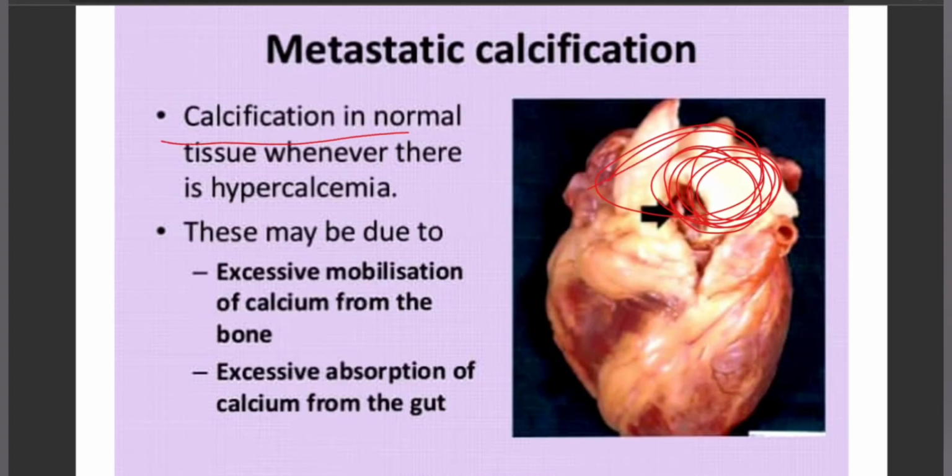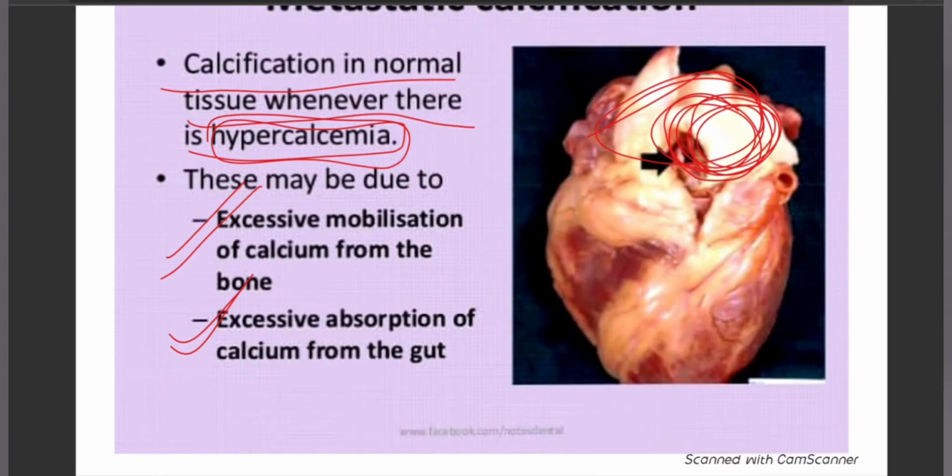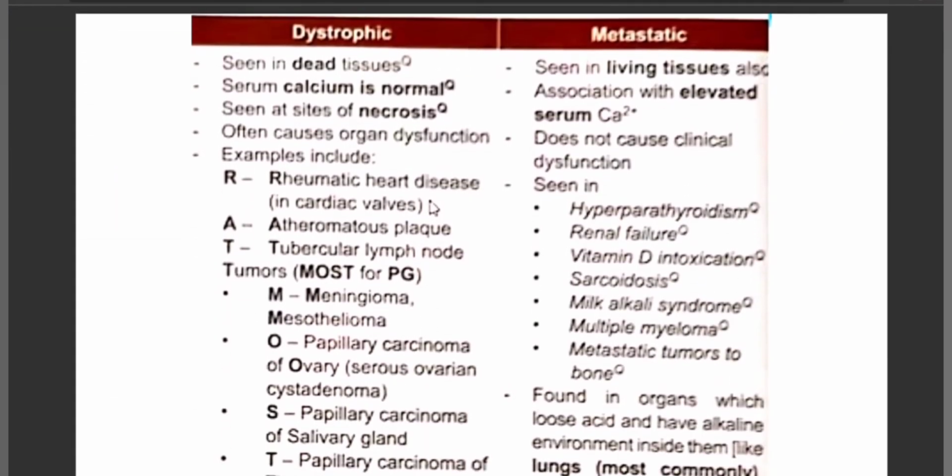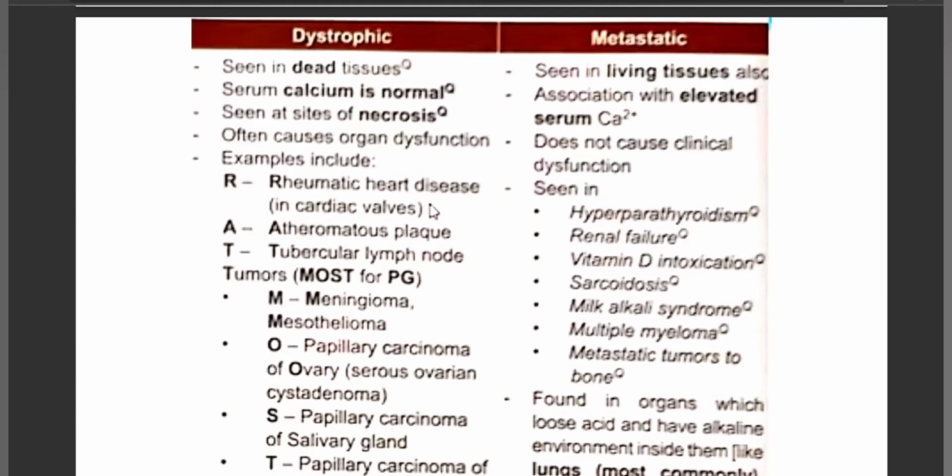So there is calcification in normal tissue whenever there is hypercalcemia due to increase in the calcium level. This might be due to excessive mobilization of calcium from the bone or due to excessive absorption of calcium from the gut. So the last topic is the difference between dystrophic and metastatic calcification. Dystrophic calcification, D stands for D, dead and dying tissues, whereas metastatic calcification is seen in living tissues. So this is the first difference. First point is done. Dystrophic is seen in dead and dying tissues, DD, metastatic is seen in living tissues.